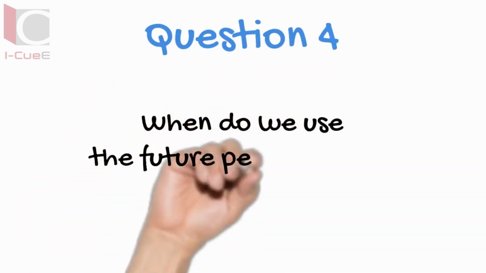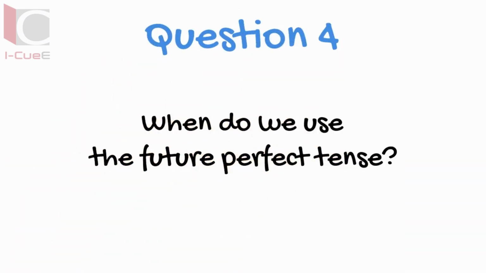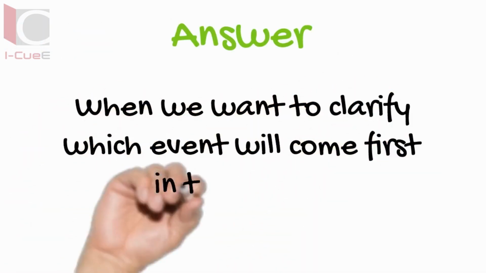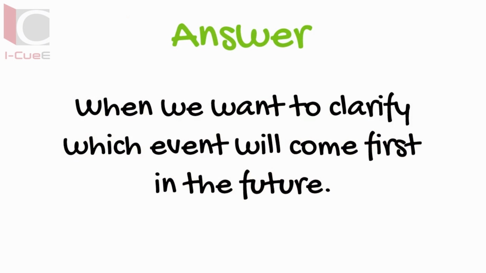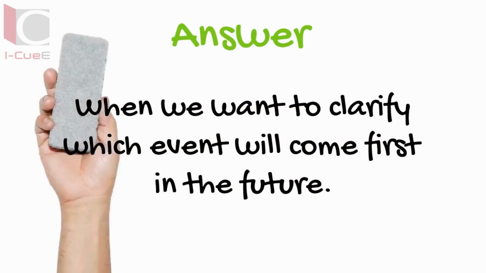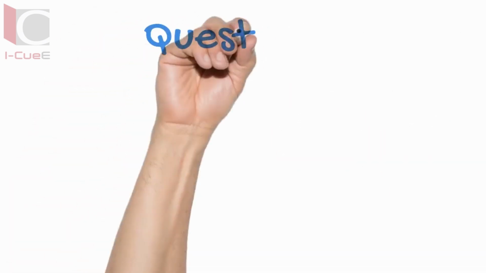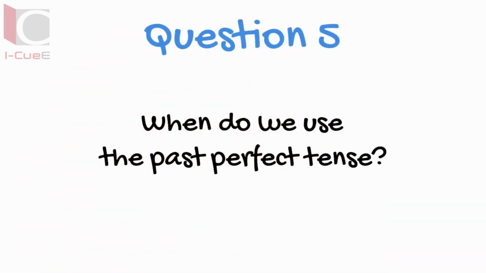When do we use the future perfect tense? When we want to clarify which event will come first in the future. When do we use the past perfect tense?